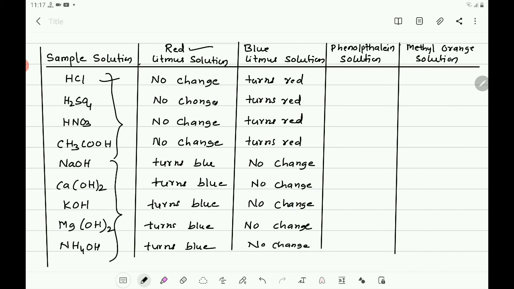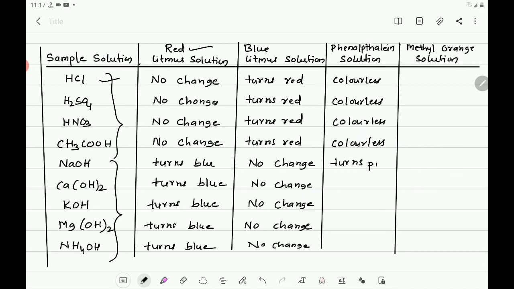Now with the phenolphthalein solution, you know that with the HCl drop it is colorless. With H2SO4 drop also it is colorless. With HNO3 also it is colorless. With CH3COOH also it is colorless. Then NaOH turns pink.